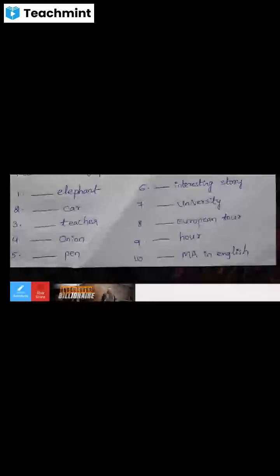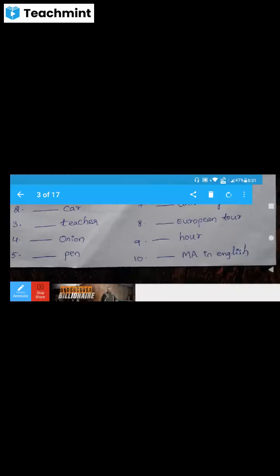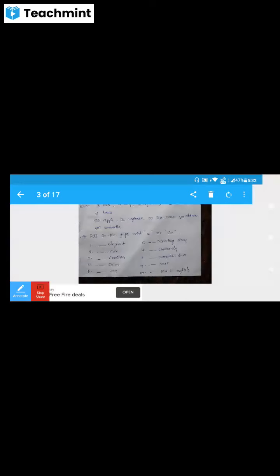So a, it is a vowel sound. That's why we can use an MA in English.